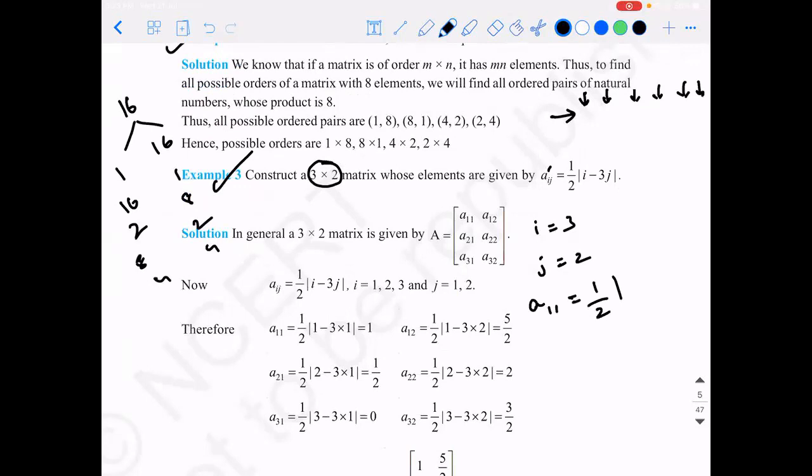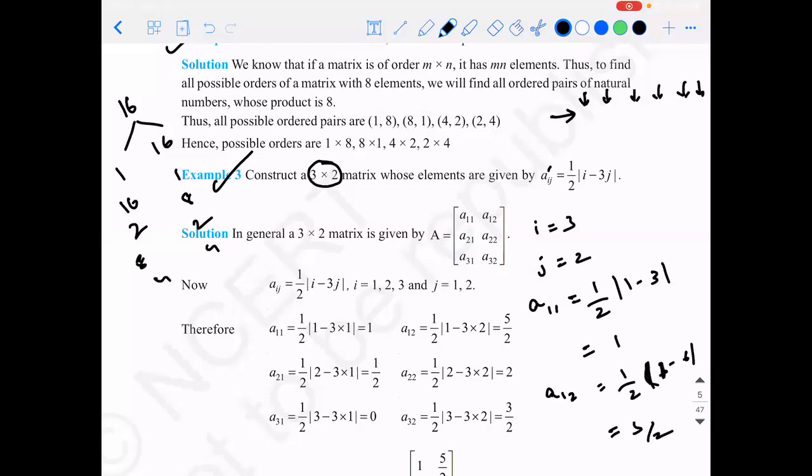Half into modulus of 1 minus 3. So how much is this going to be, guys? Is it not 1? Similarly, A12 is going to be half into modulus of how much? Can you guys help me out? 3 minus 6. It is 3 by 2. Correct? Yes, A12 means first row, second column, so 1 minus 6.